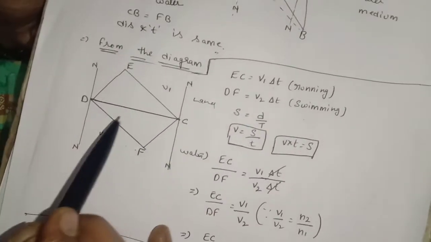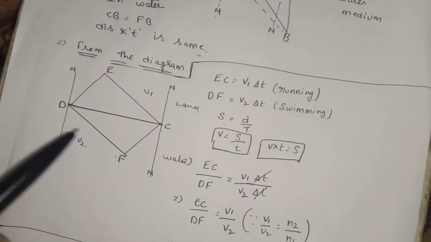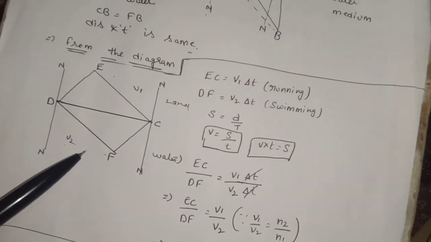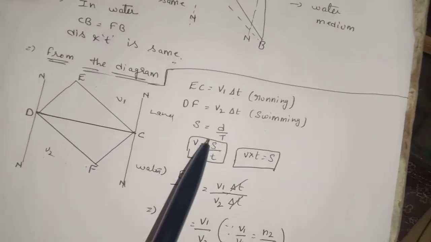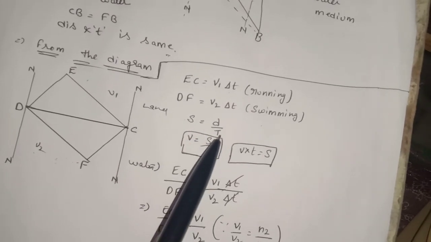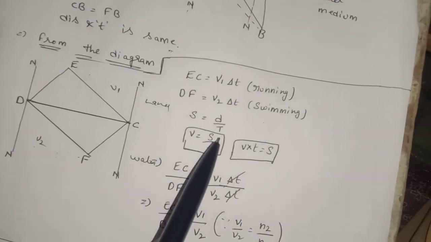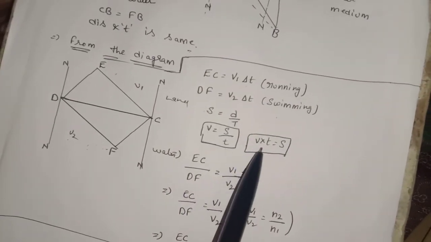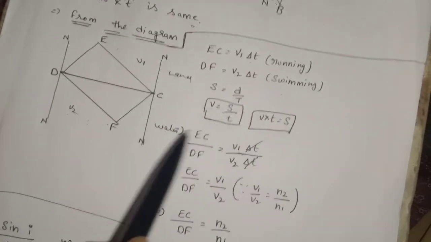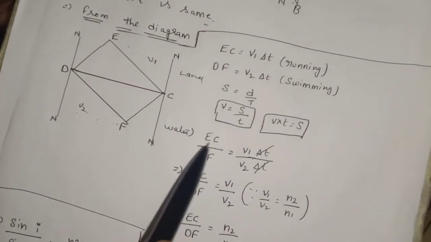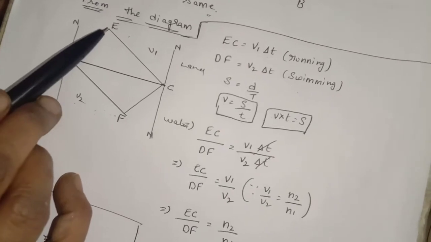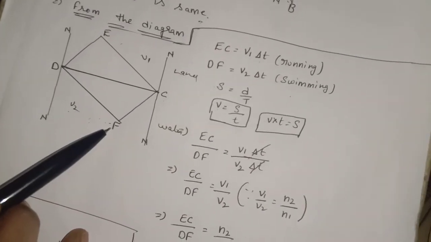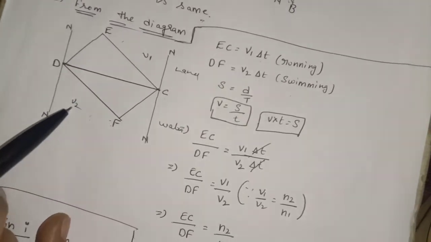So what we have to find? We have to find the speed. What is the speed of the light in a rarer medium and what is the speed of light in the denser medium? Okay. Now speed we have to find. We know the formula that speed is equal to distance by time. So that is V is equal to S by T. So if you want the speed, means distance into time. Okay, that is equal to, so what is the distance? EC divided by DF. Okay, that is nothing but V1 by V2.